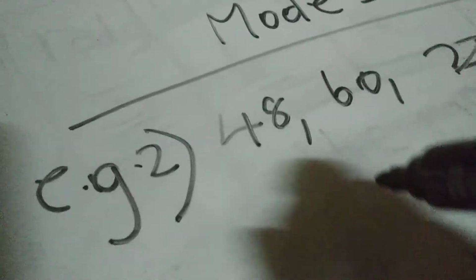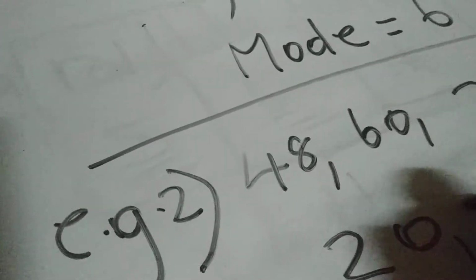Now sometimes we could have more than one mode. And I'm going to put some numbers again. So this is example 2. And again, we line up our numbers from smallest to biggest. So we have 20, 20. So we put our number 20, 20.